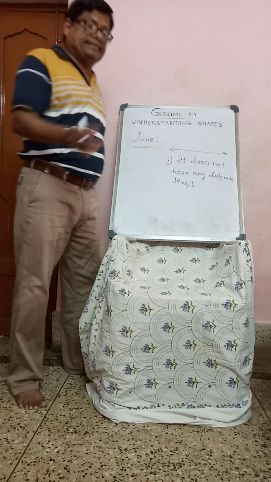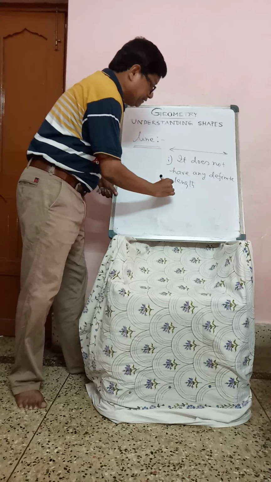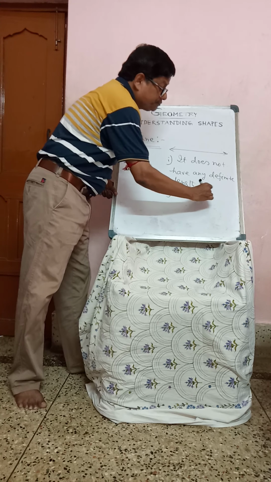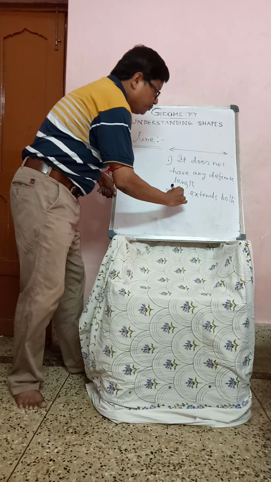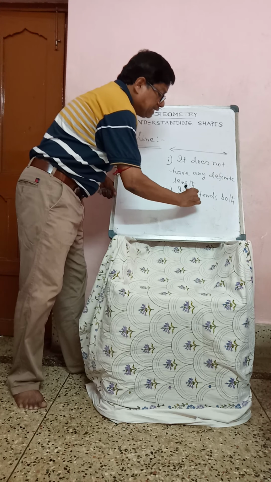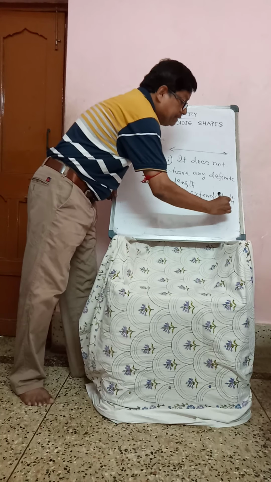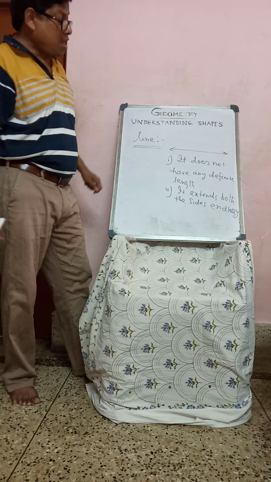It can be extended up to both sides. It extends both sides endlessly.